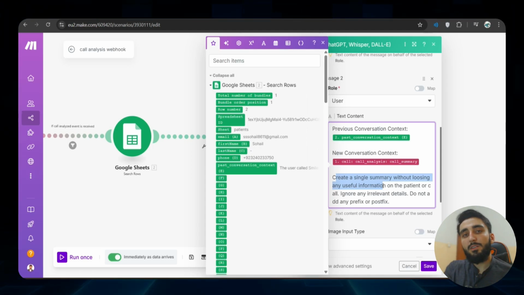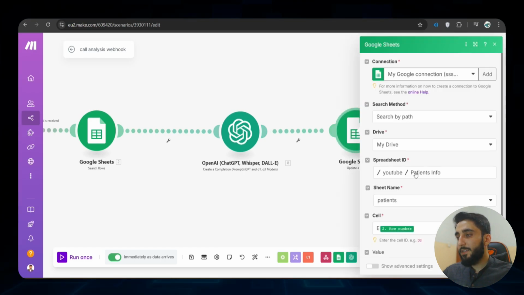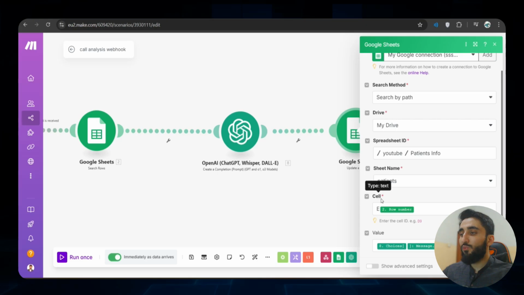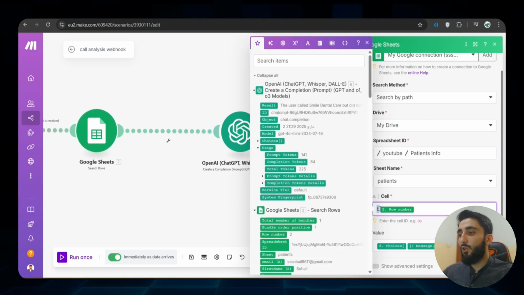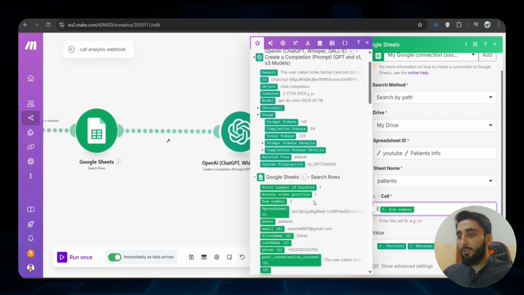So after that we are just updating our Excel sheet. Now here you can see update a cell. We are updating the Excel sheet. We are specifying which cell we want to update. In our case, we know that the column is E and the row number we are getting from back over here, because we simply filtered out the rows, so we can get the row number.